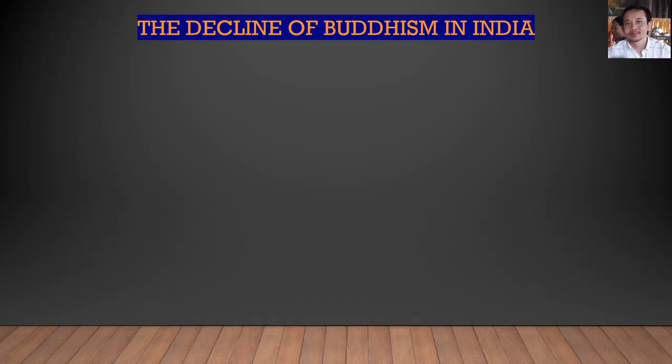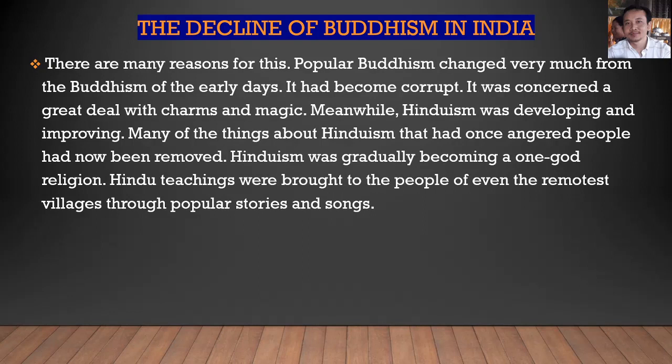So the next slide here is about the decline of Buddhism in India. There are many reasons for this. Popular Buddhism changed very much from the Buddhism of the early days. It had become corrupt. It was concerned a great deal with charm and magic. Meanwhile, Hinduism was developing, improving and improving.